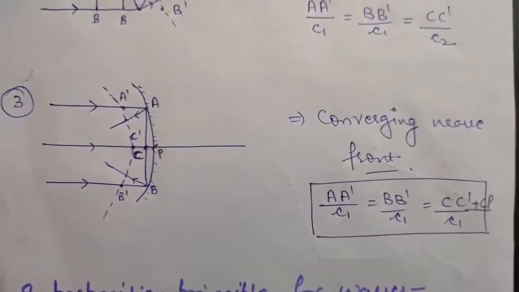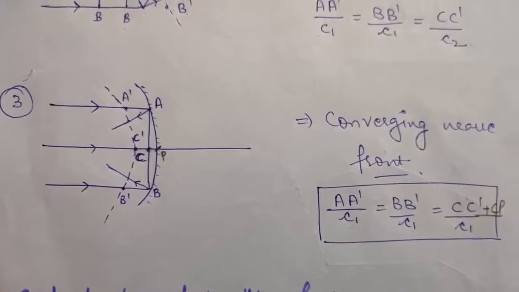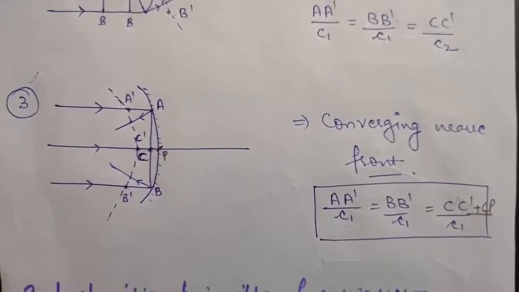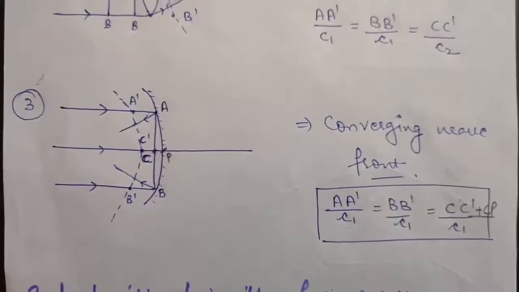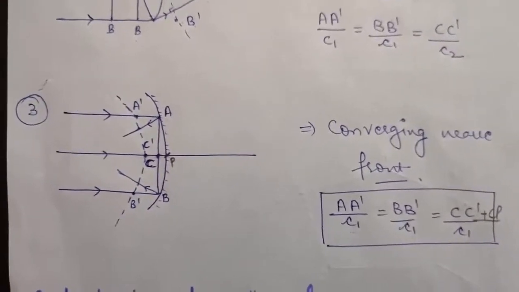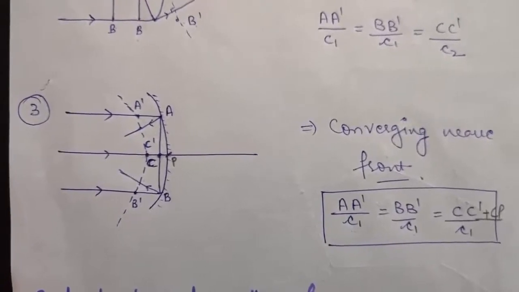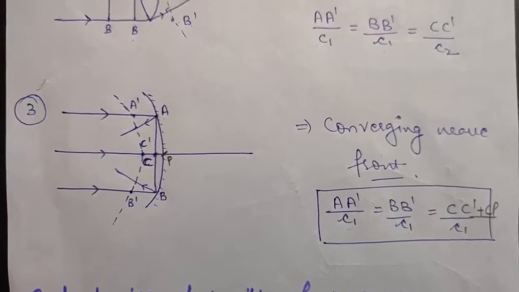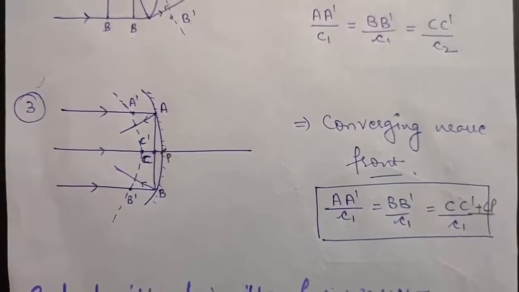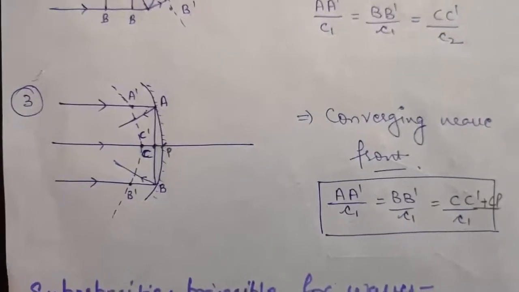Okay, so to summarize all the things, after passing through a prism, your plane wavefront remains a plane wavefront, but after passing through a convex lens, your plane wavefront gets converted to a converging spherical wavefront after refraction, and after passing through a concave mirror, your plane wavefront again gets converted to a converging spherical wavefront after reflection.